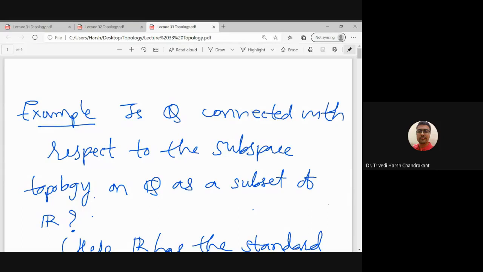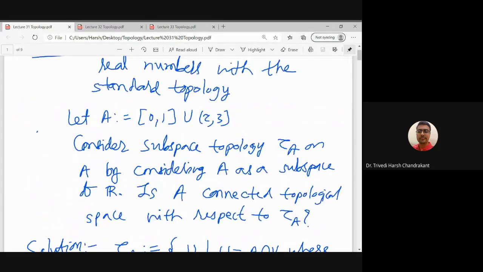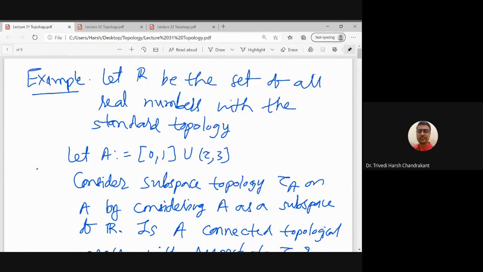Let us just revise some of the definitions related to the connected spaces, and mainly I will discuss examples today.